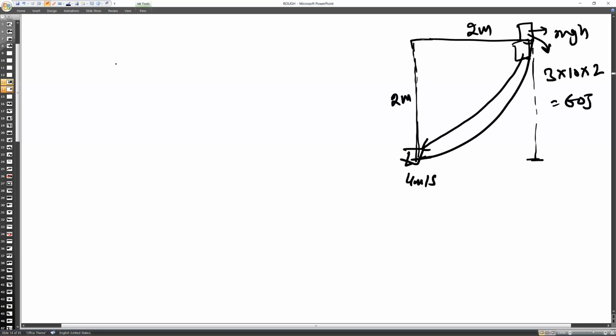So you can calculate that half mv squared is half into mass 3 into v squared, 4 squared. You cut it, you get 2, and 2 threes are 6, 6 fours are 24. So we have 24 joules of kinetic energy. Now if this object were freely falling, it must not have that speed, because this object is coming in contact with the surface, so there must be some friction which is reducing its speed. If this object freely fell from here, then it would have a higher speed.